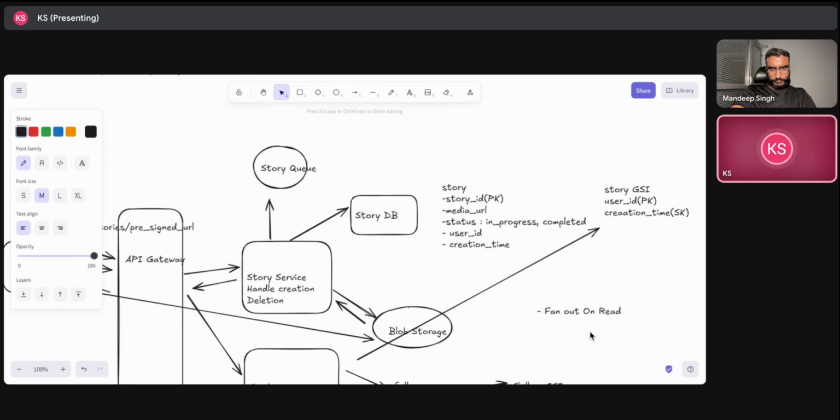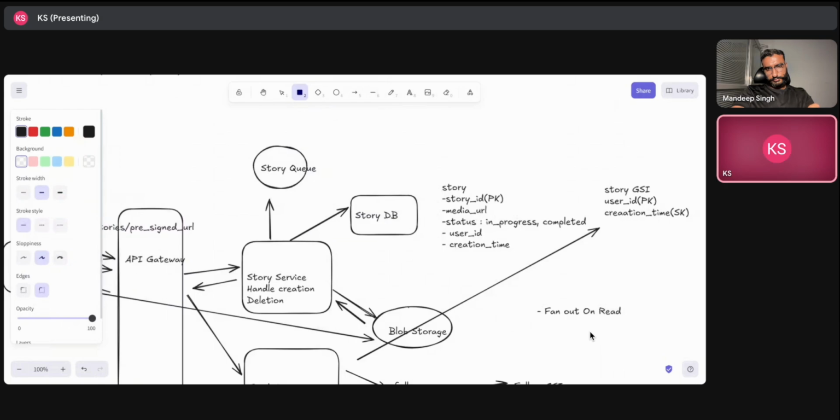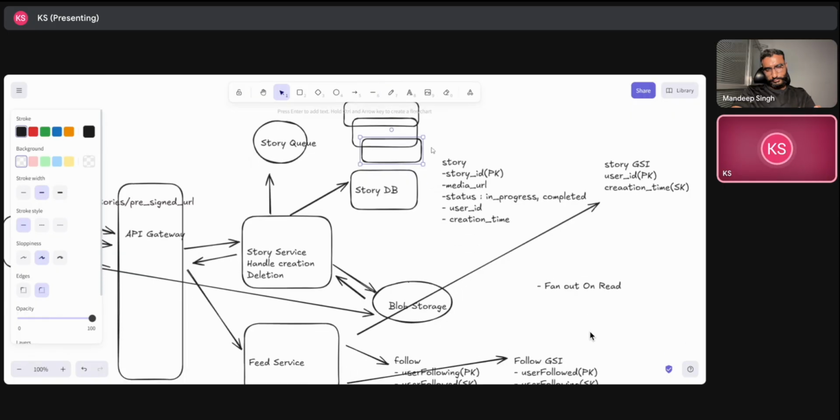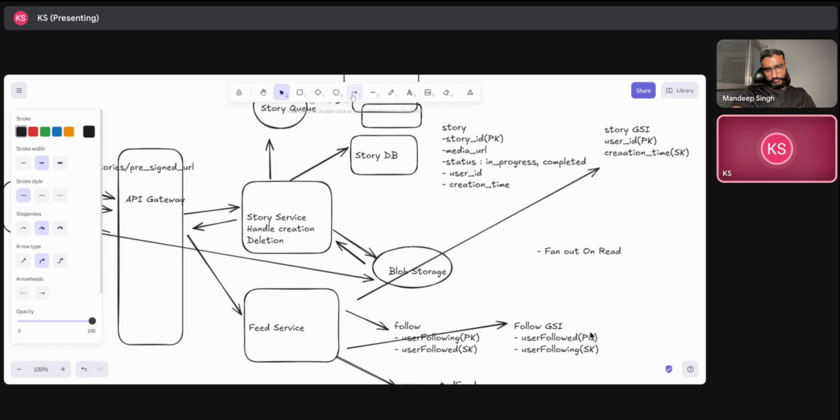So that story will be added in this story queue, and we will have feed workers or the asynchronous workers. Many asynchronous workers or feed workers will be there, right? Which will actually fetch and try to compute the feed. So that is something that I feel should be done.